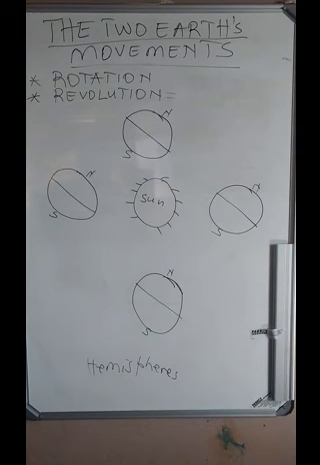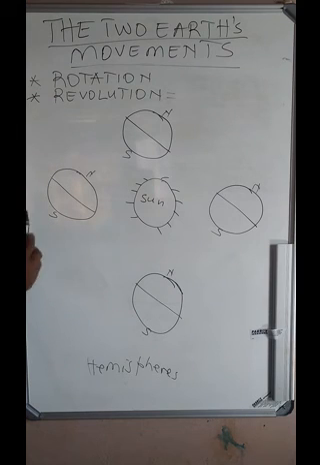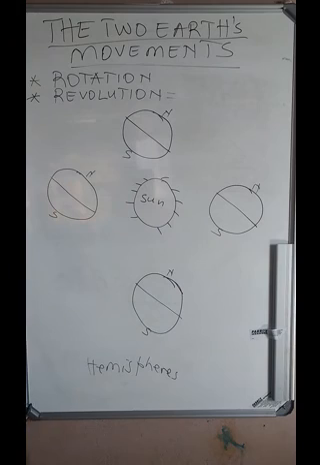In the previous lesson we talked about the rotation of the earth. So now I want us to talk about the revolution of the earth. How does the earth revolve? You remember that I said the earth is divided into two halves. We call these halves hemispheres. So we've got the north and the south, the northern and southern hemisphere.